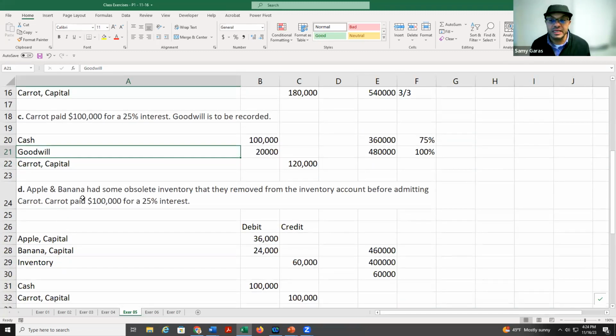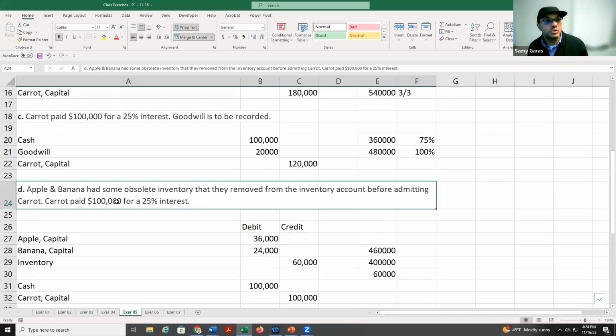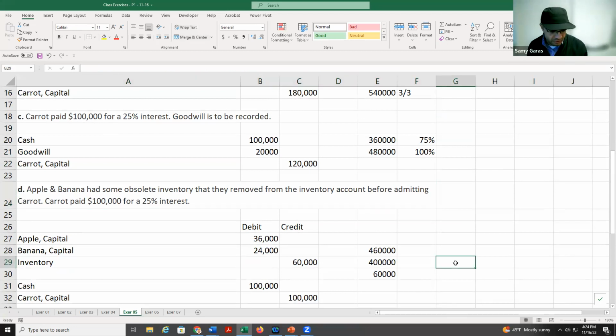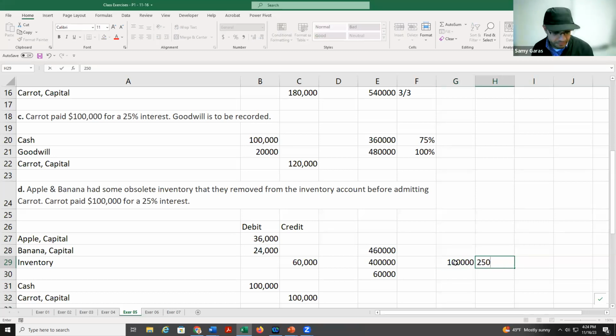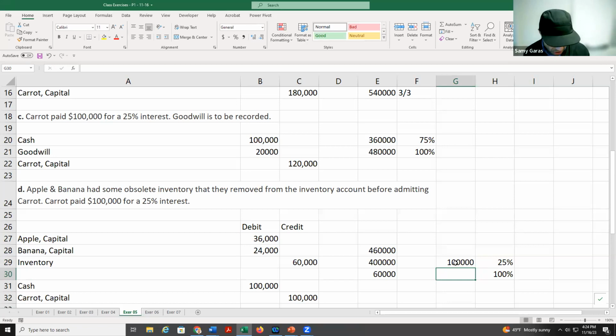The last one is Apple and Banana. They had some inventory, they want to remove it. So we take the 100,000, which is 25%, and divide it by 25%. Why do I do that? Because I say if 100,000 is 25%, how much is 100%? Same as we did before. So we take 100 times 100% divided by 25. We get 400.